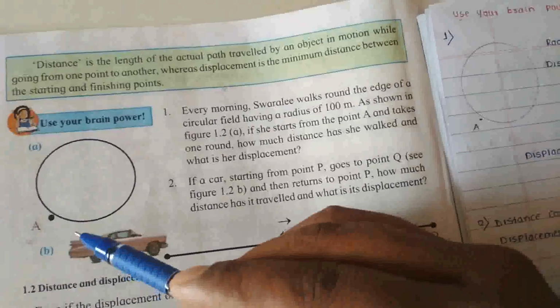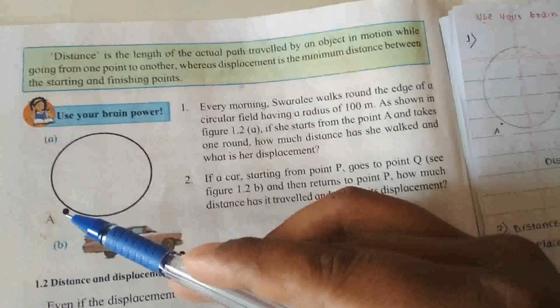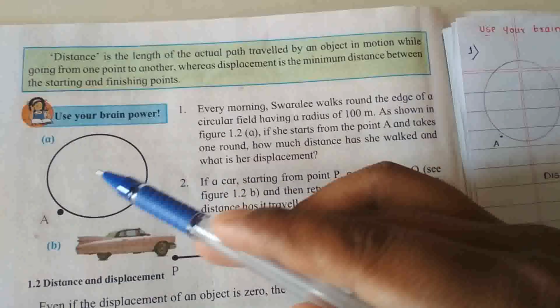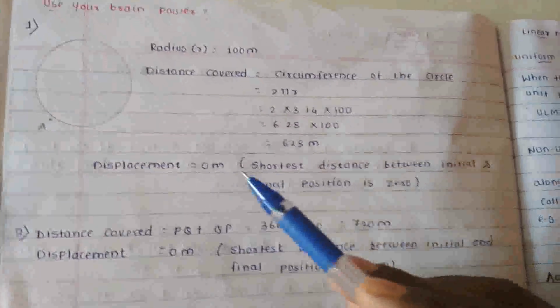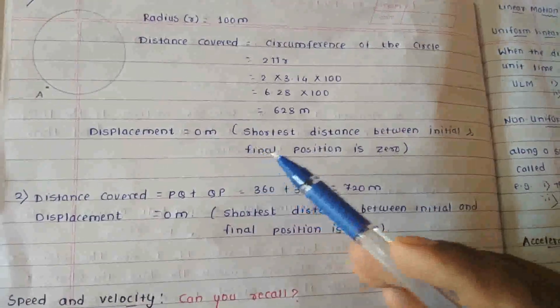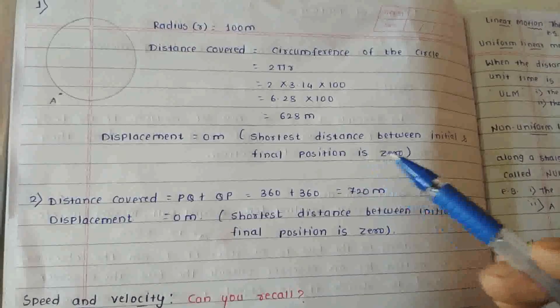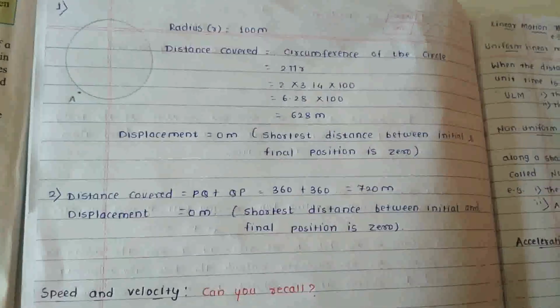Here displacement is 0 meter. Why is displacement 0 meter? Because here the initial and final position is the same. Swarali starts walking from point A and again stops at point A. That's why displacement is 0 meter, because the shortest distance between the initial and final position is 0.